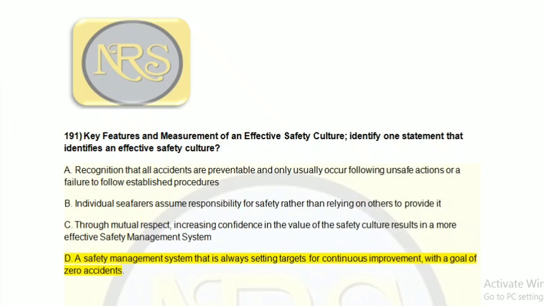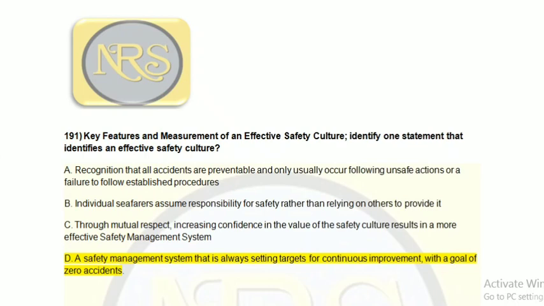Next question, question number 191. Key features and measurement of an effective safety culture. Identify one statement that identifies an effective safety culture. Option A, recognition that all accidents are preventable and only usually occur following unsafe actions or a failure to follow established procedures.